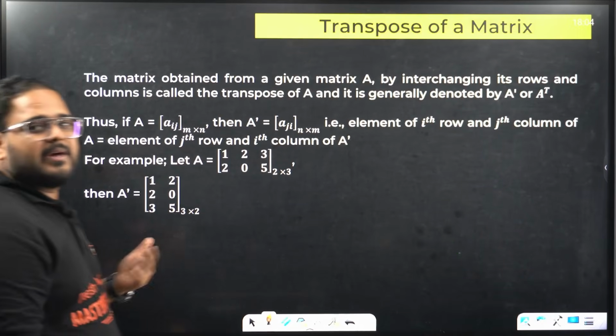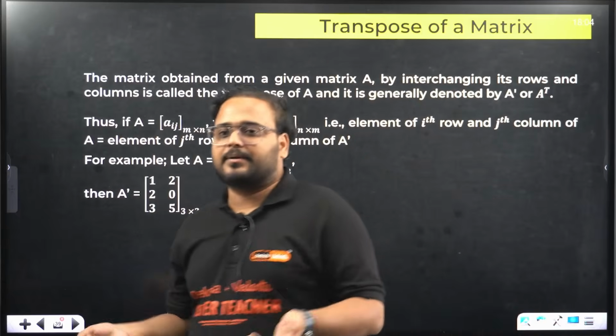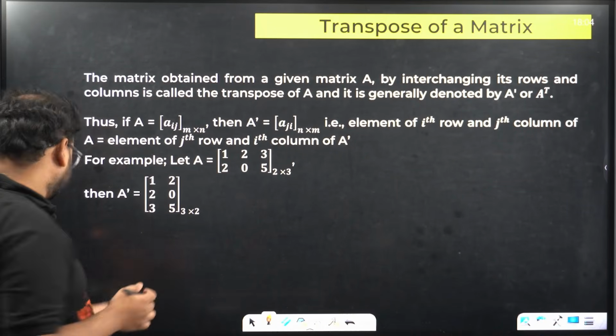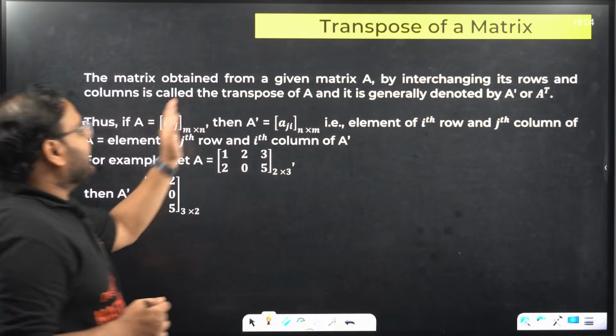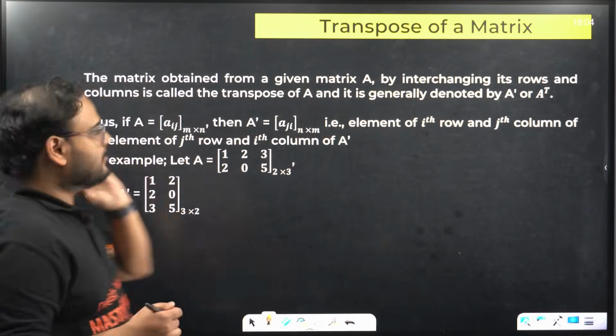And the chances of this appearing in your midterms is also high. Okay, this is a good question. Transpose of a matrix: the matrix obtained from a given matrix A by interchanging its rows and columns is called the transpose.